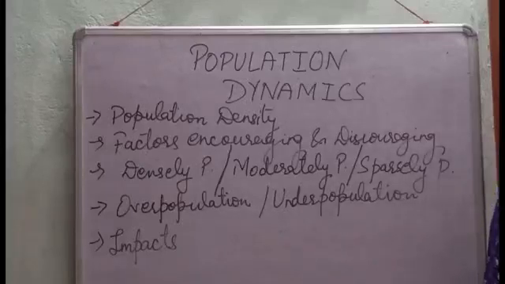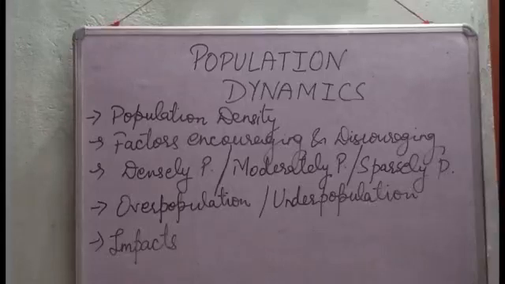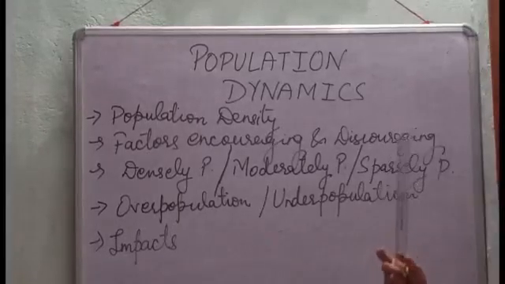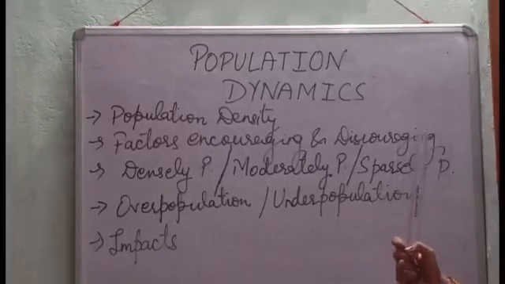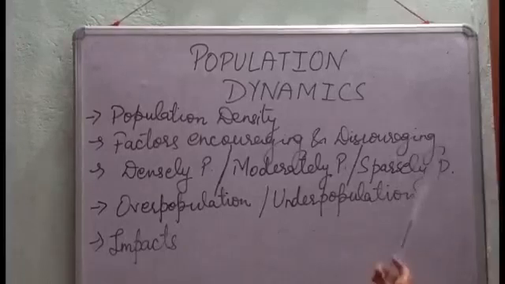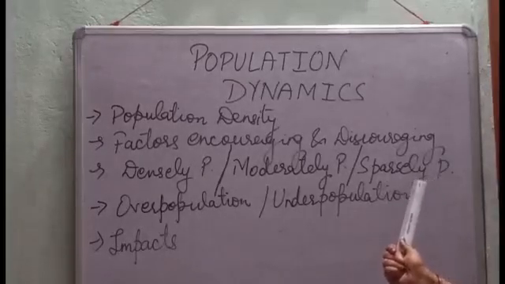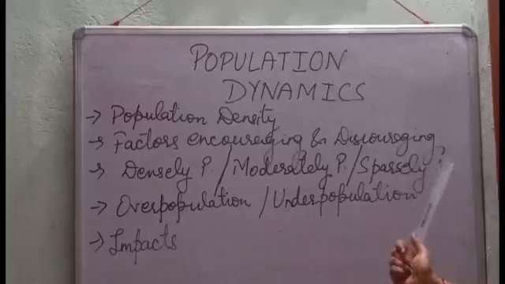Moderately populated regions are like Eastern Europe, Central and Northern China, Deccan Plateau of India, Pampas of Argentina, etc. Sparsely populated regions are the regions where the population density is very low, and there the population depends upon the various facilities the people are getting.